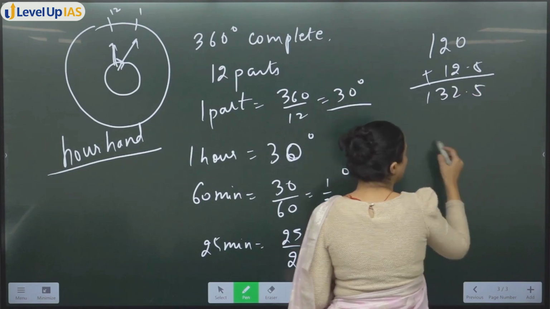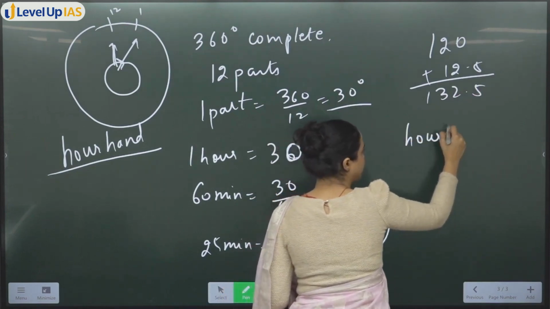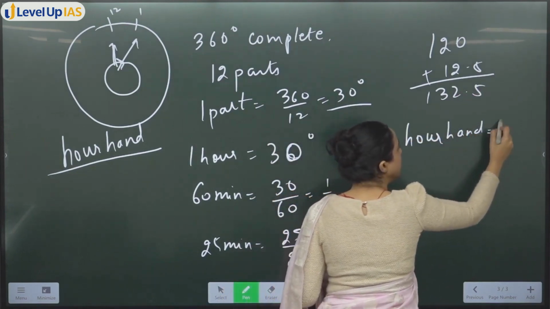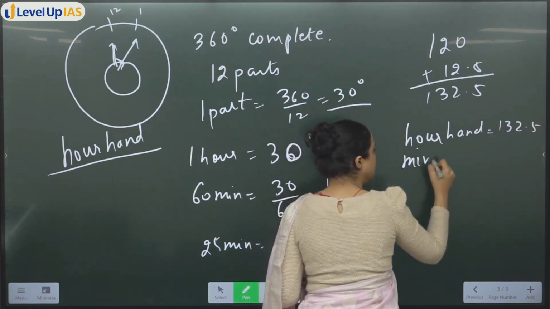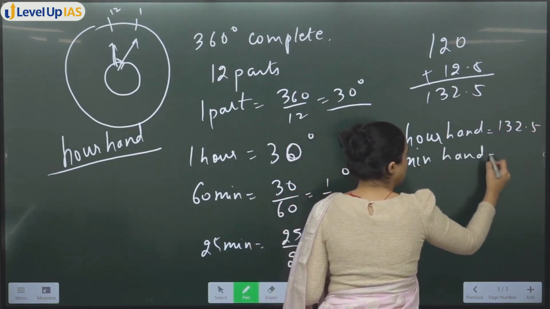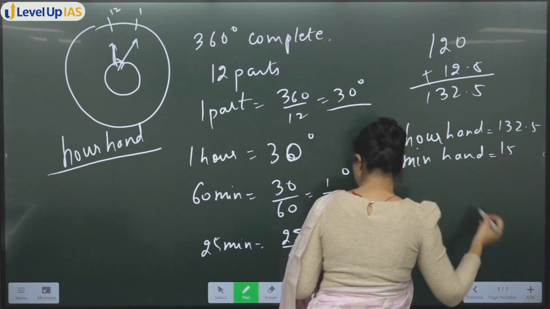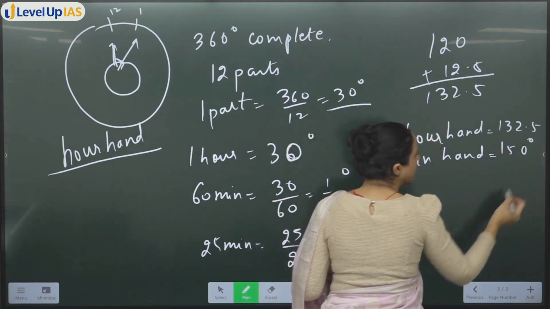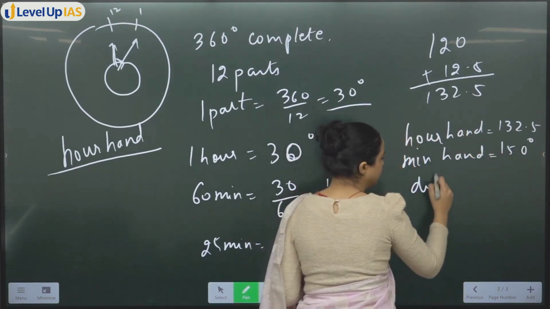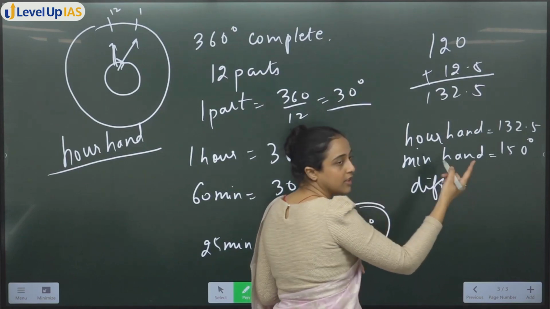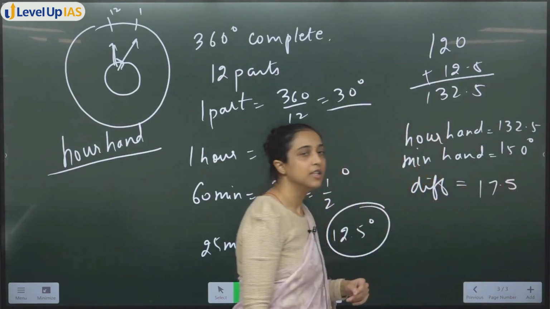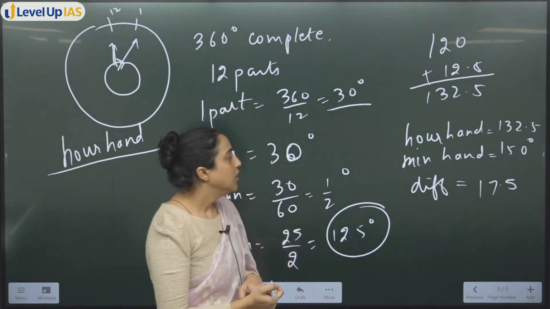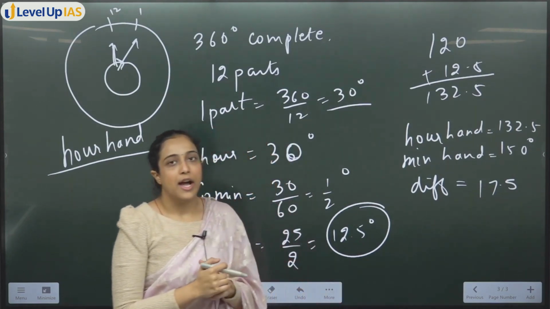132.5. So our hand is covering 132.5, the minute hand is covering 150 degrees. Subtract, what will the difference be? Subtract from this, 17.5, this also you can do, okay.